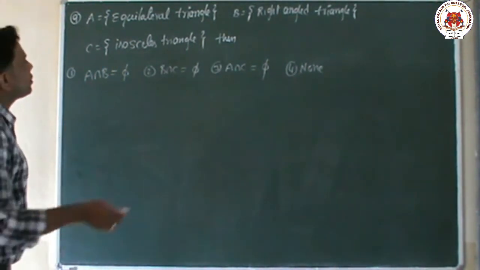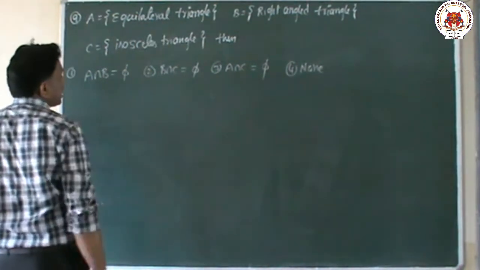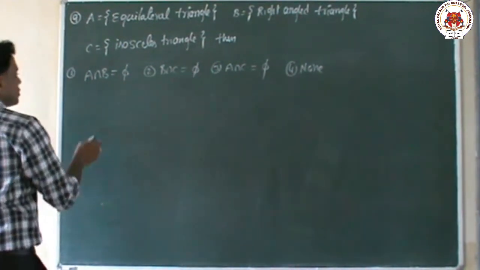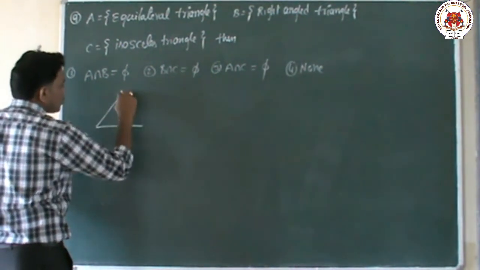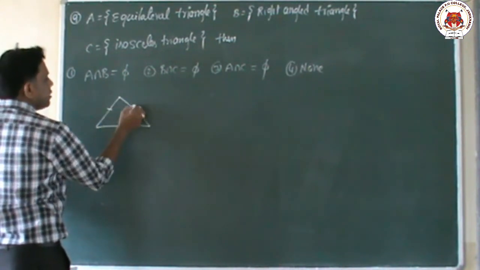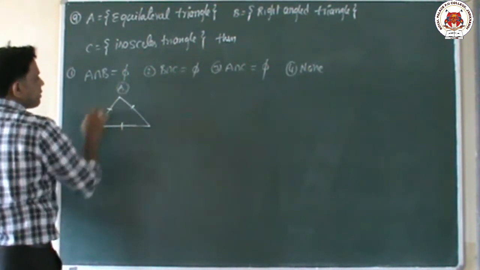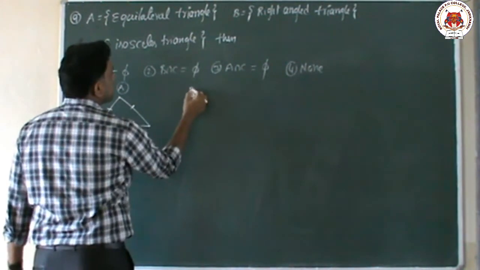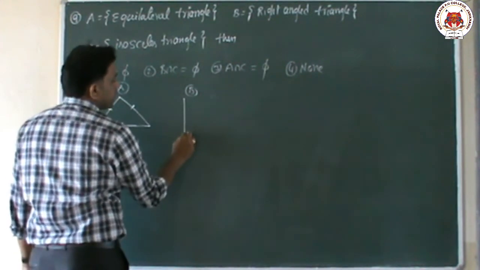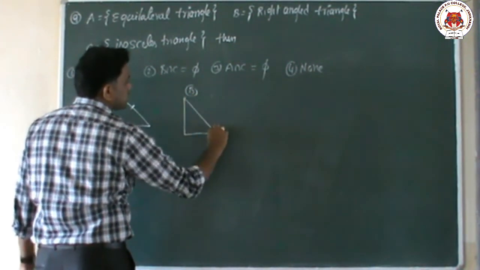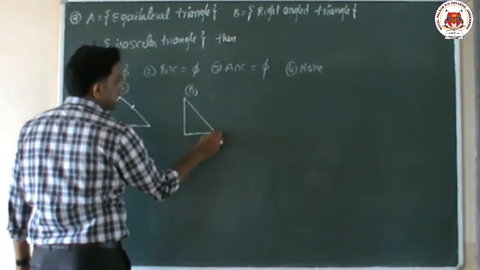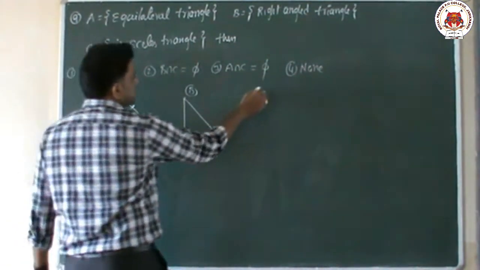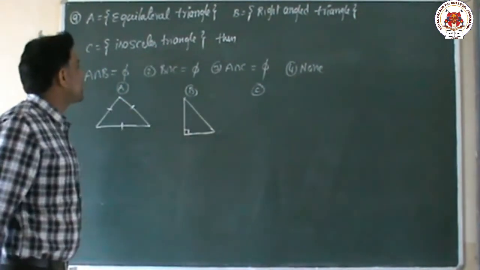You just listen. Think, A is an equilateral triangle. Equilateral means, my dear kids, three sides are equal. So an equilateral triangle is a triangle whose three sides are equal. Next, B is the right angle triangle. A right angle triangle means a triangle which has 90 degrees. A triangle which has 90 degrees is called the right angle triangle. Next, C is the isosceles triangle.